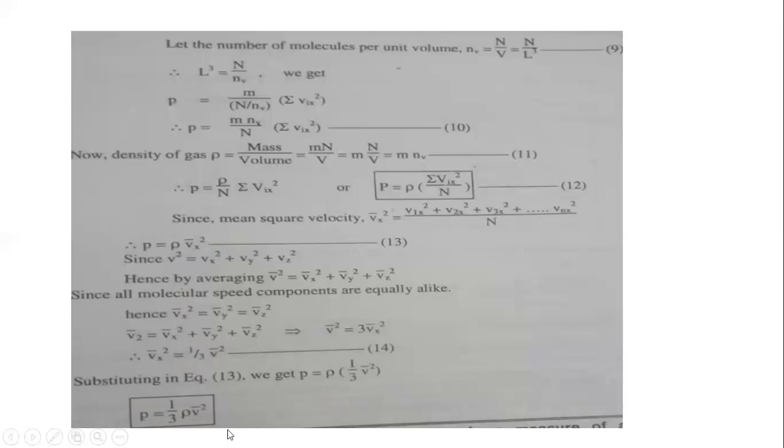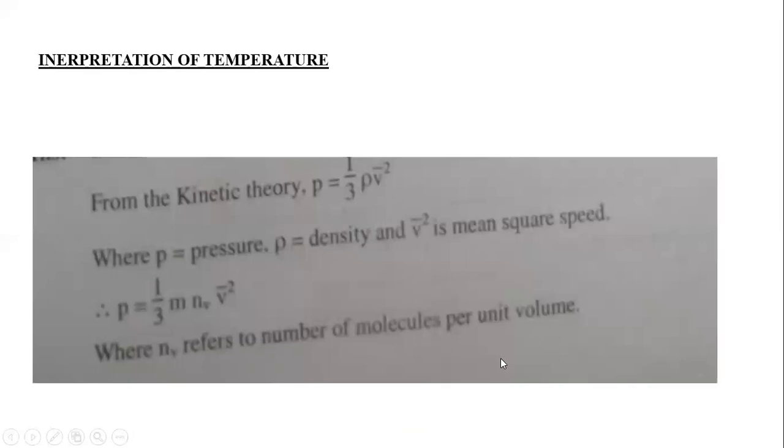This equation shows the interpretation of pressure. Interpretation of temperature. From the kinetic theory, we know that we already derived this: P is equal to 1 over 3 rho v square bar. We already derived this in our last derivation, where P is pressure, rho is density, and v square bar is mean square speed. In the last derivation, we also derived P is equal to 1 over 3 m n_V v square bar, where n_V refers to the number of molecules per unit volume.